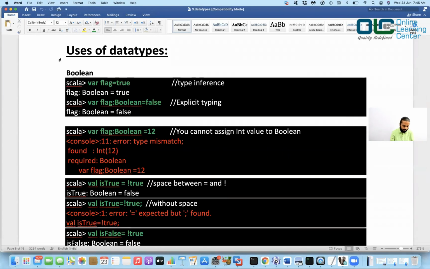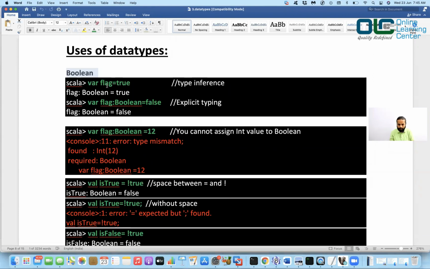Okay, so let me share my screen, and then we'll go ahead with that. So we are supposed to start with the use of all the data types. Okay, so we'll try to see all these things. Now we'll start with the Boolean. First, the Boolean data type. Okay, so var flag equal to true.